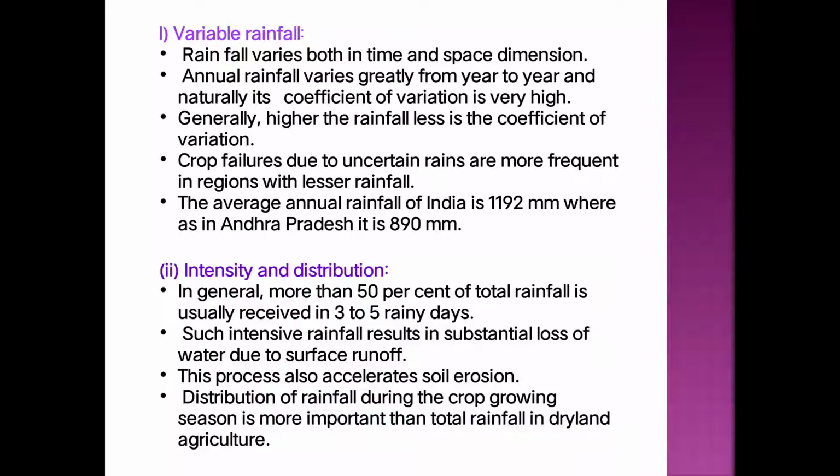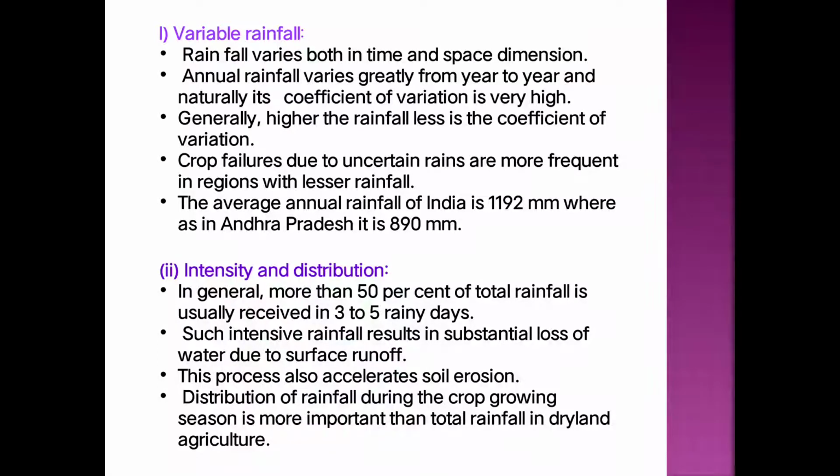Then such intensive rainfall results in substantial loss of water due to surface runoff. When more than 50% of the rainfall is received within 3 to 5 rainy days, there is loss of water through the process of runoff. That means most of the water is lost through the flow. Then this process also accelerates soil erosion. That means it increases the erosion of the soil in a large amount.